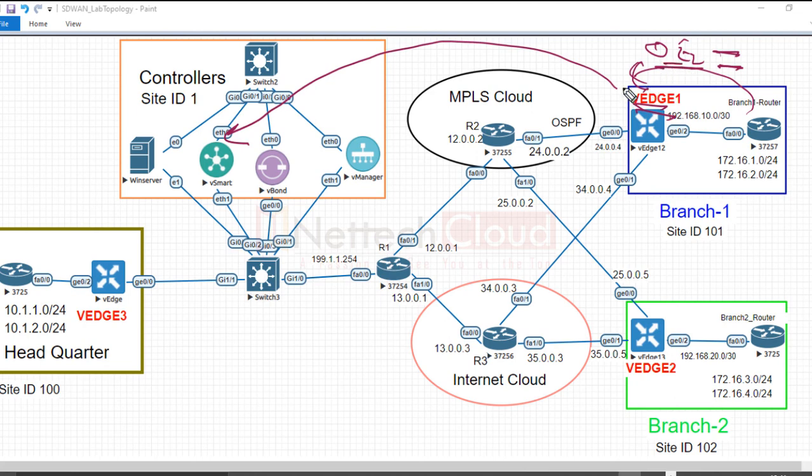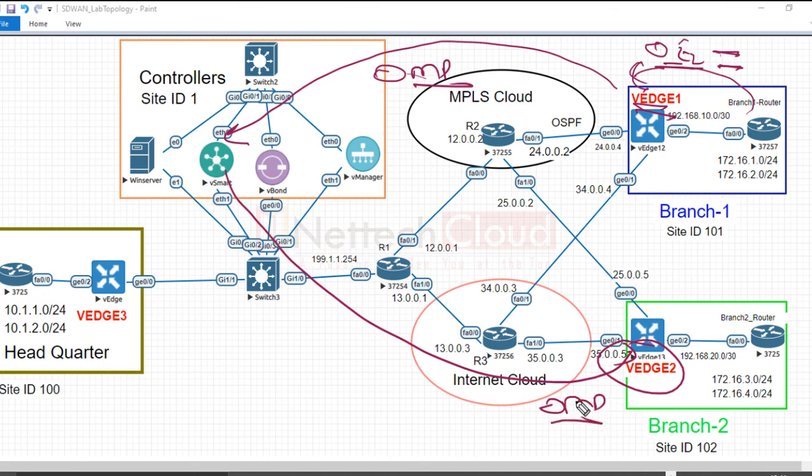Because OSPF external routes are not by default redistributed into OMP, that needs to be configured. And only one side redistribution is automatically configured. What about if this WAN edge router receives OMP routes, will this be advertised into IGP, OSPF or any other internal protocol? No, that needs to be configured explicitly, right?